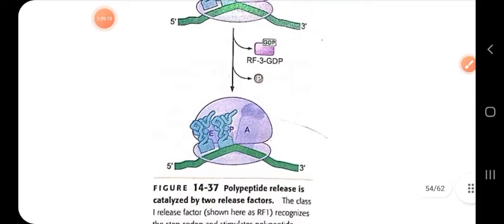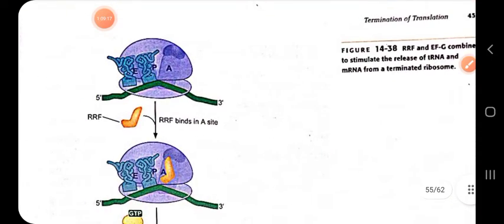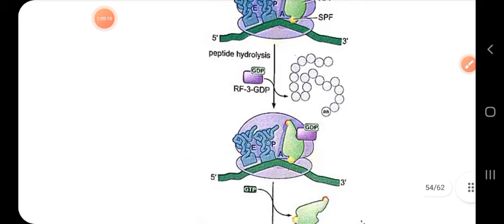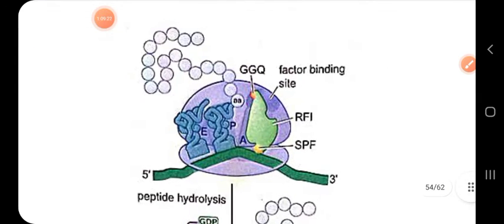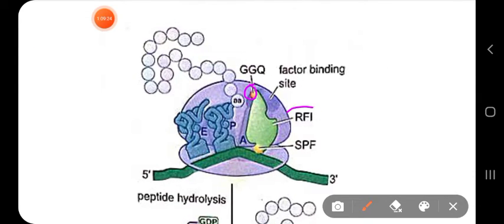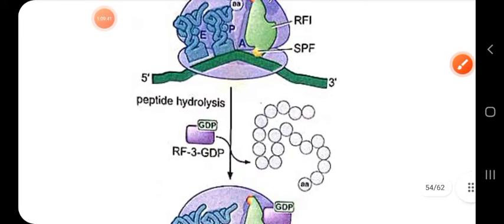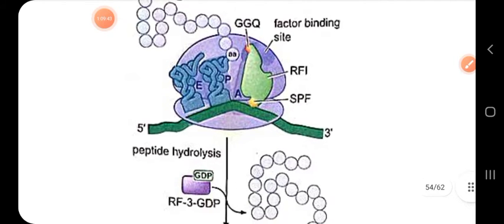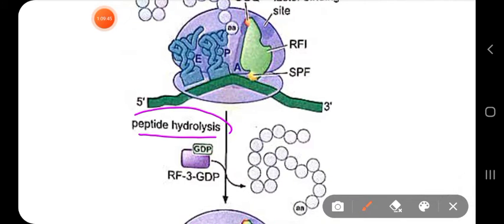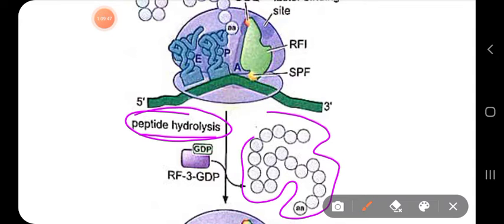We can see here the GGQ motif of the release factor 1. Both release factor 1 and release factor 2 have this GGQ motif. Now this GGQ motif, as you can see, is located close to the factor binding center, and it stimulates the release of the polypeptide chain from the tRNA by peptide hydrolysis. So the peptide chain has been released.